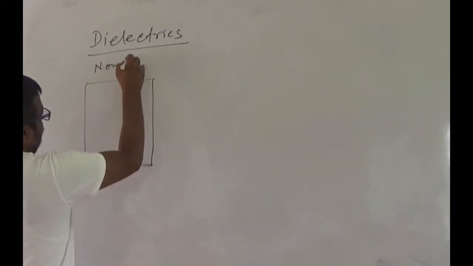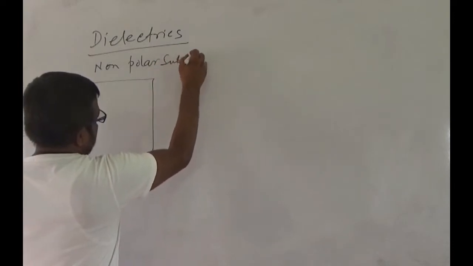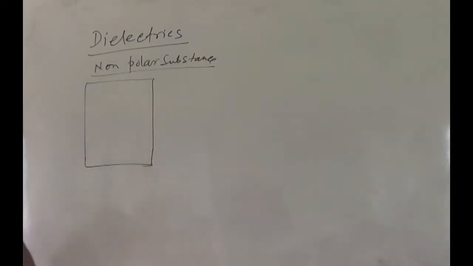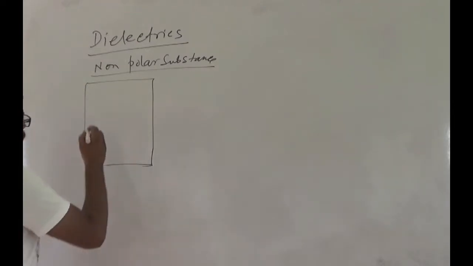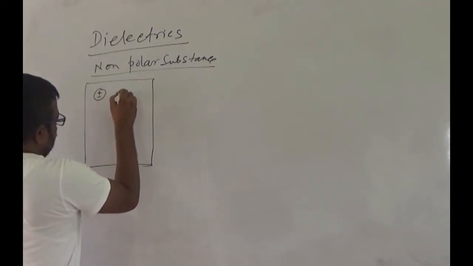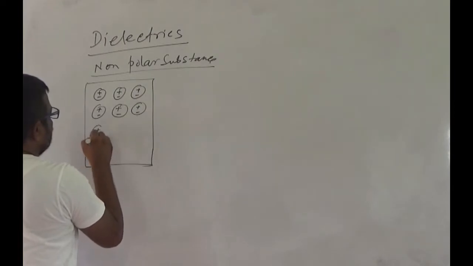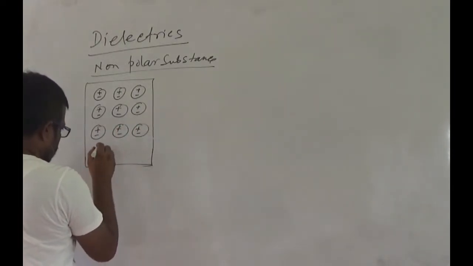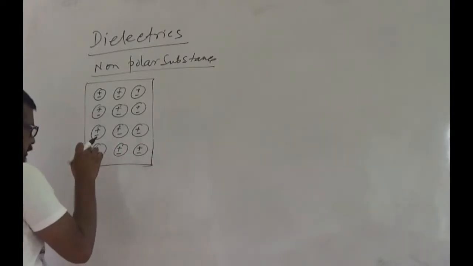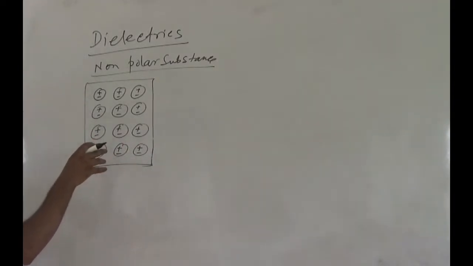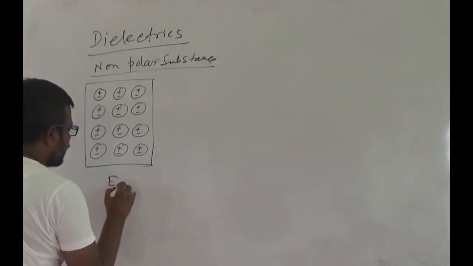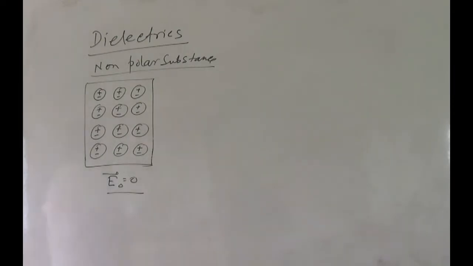In the absence of an external electric field, the center of the positive charges and negative charges coincide. Here the external electric field is 0.